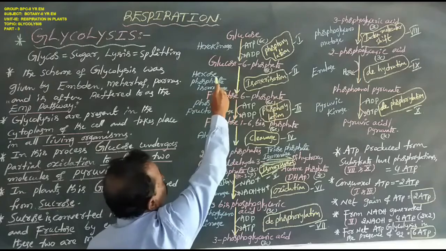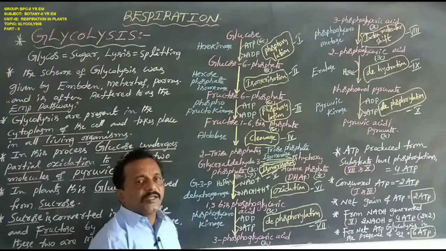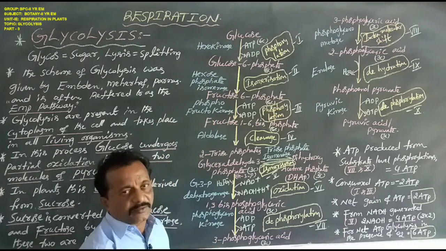The 6 carbon compound glucose is the first respiratory substrate.